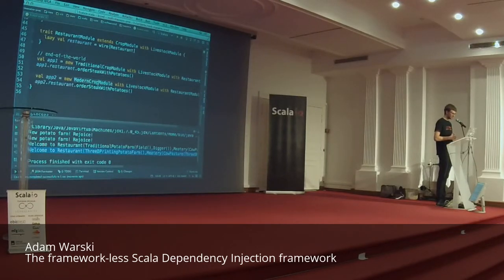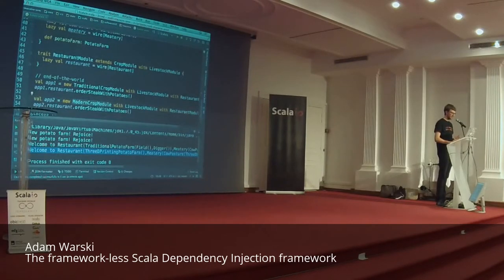And also an important thing to note is that all of the other dependencies, like the restaurant, which is a lazy val, so it is a singleton. However, the restaurant over here and the restaurant over here are different. So they are singletons in the scope of app1 or app2, right? Because there are lazy vals in that wiring, in that object graph. Okay, so that's how you can create multiple implementations.